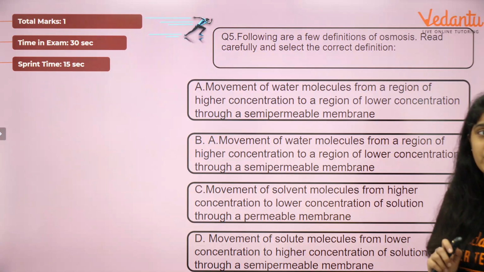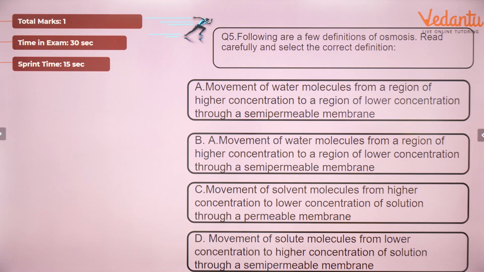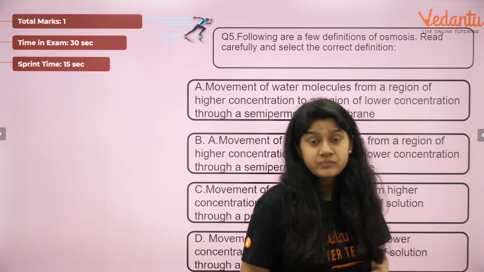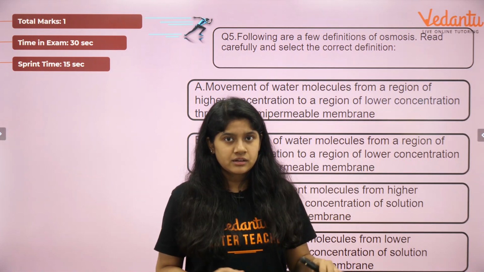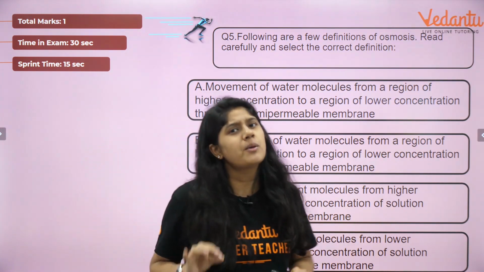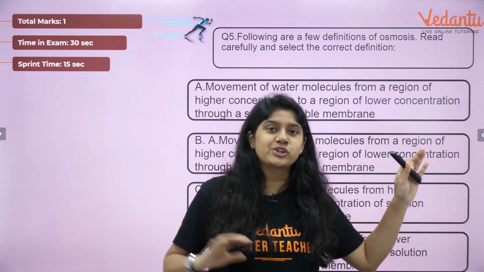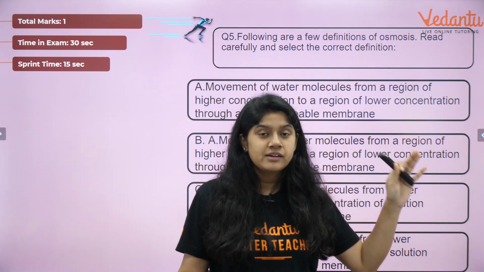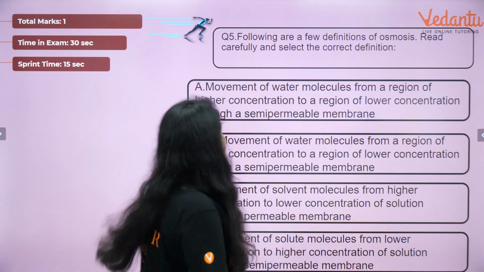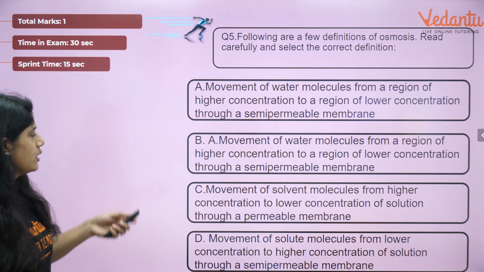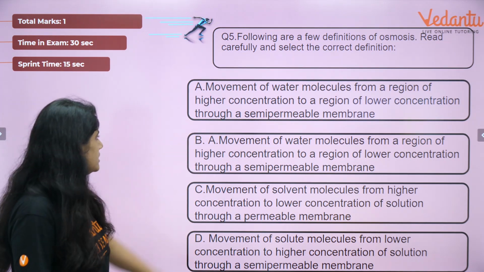Let's see the next question. Here we have the next question, everyone. A big question for you, giving you some time to read and I'll also read along with you. Following are a few definitions of osmosis. Read carefully and select the correct one. Just giving you a small hint: osmosis is a process in which movement is from higher concentration to lower concentration through a dash membrane. And yes, we can see, through semipermeable.